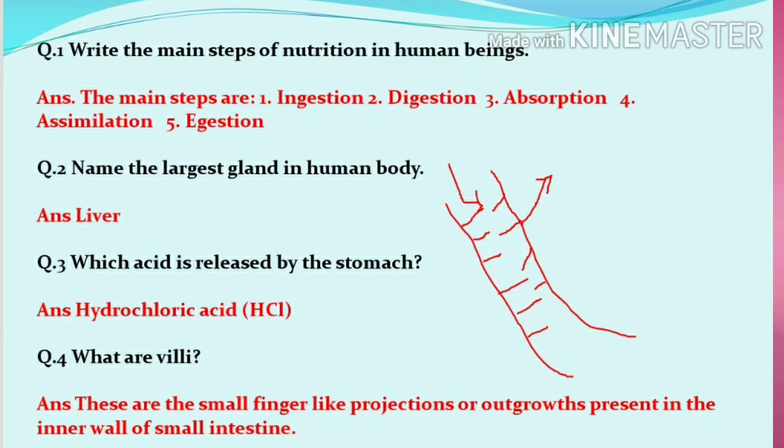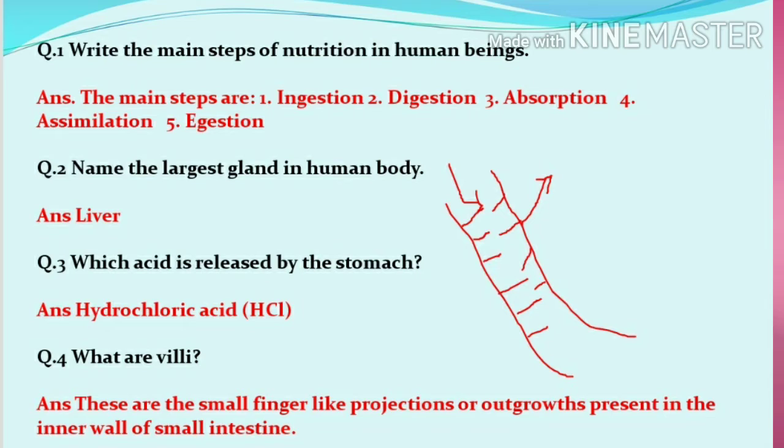So here comes the first question. The main steps of nutrition in human beings. So the first step is ingestion. Ingestion means taking in of food. Digestion, absorption, assimilation and egestion. Egestion means excretion.